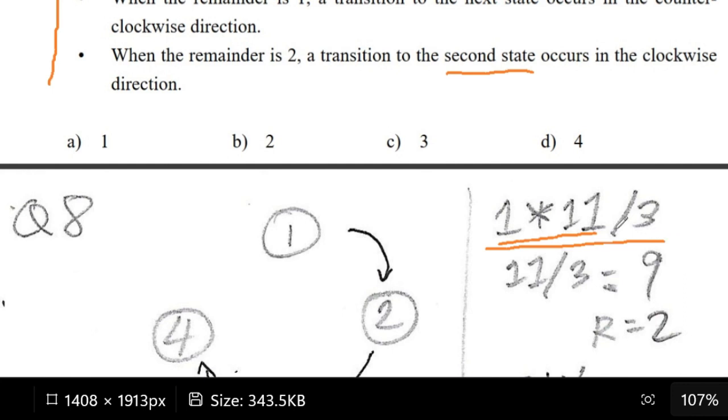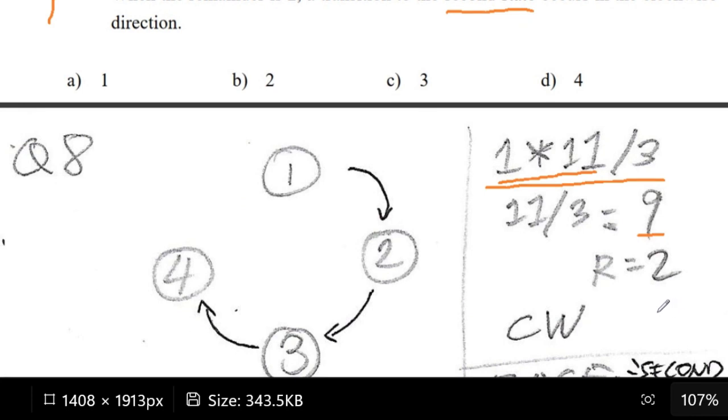So once we do that, we have 11 divided by 3, which gives us 3, with a remainder of 2. Dividing 11 by 3, the highest multiple that fits is 9, and 11 minus 9 gives us the remainder 2.